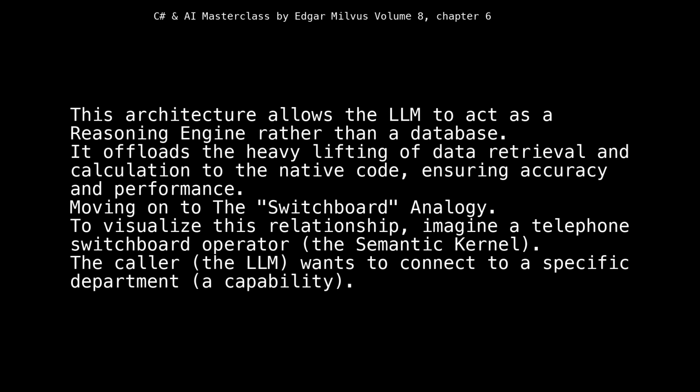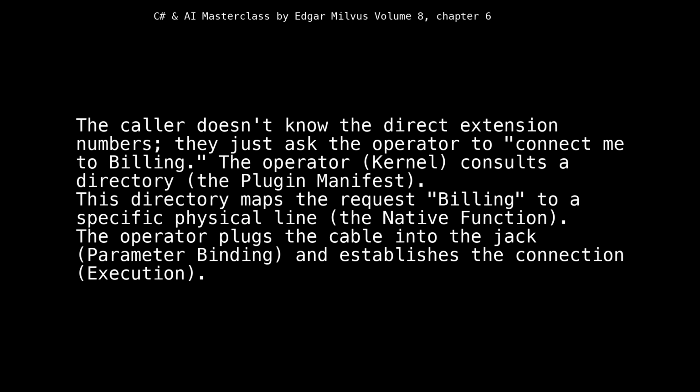Moving on to the switchboard analogy. To visualize this relationship, imagine a telephone switchboard operator, the semantic kernel. The caller, the LLM, wants to connect to a specific department, a capability. The caller doesn't know the direct extension numbers, they just ask the operator to connect me to billing. The operator, the kernel, consults a directory, the plugin manifest. This directory maps the request, billing, to a specific physical line, the native function.